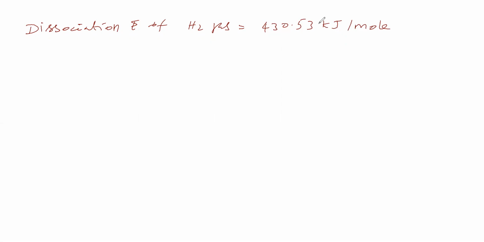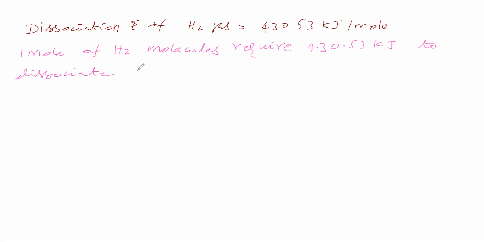So what is the meaning of this? 1 mole of hydrogen molecules requires this much energy, that is 430.53 kilojoule, to dissociate into atoms. Now, 1 mole means how many molecules? 1 mole means Avogadro number of molecules.